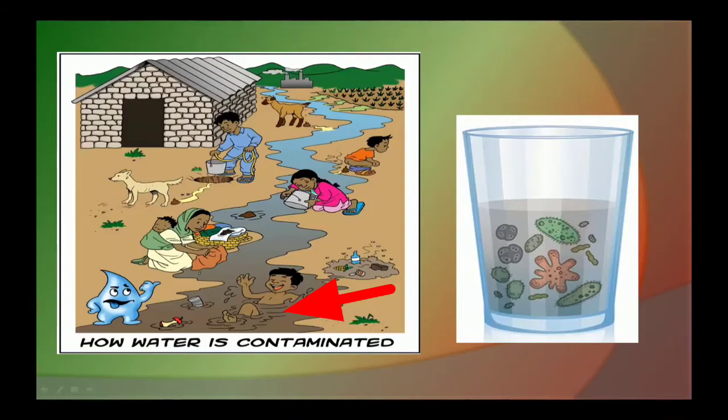Is this water safe to drink, children? No, this water is polluted, so we can't drink this water. See, you observe this glass, this is contaminated water. What are these? These are microorganisms which are harmful to our body. This water is taken from here, polluted water. Here some microorganisms which cause many diseases to our body. Okay, children?